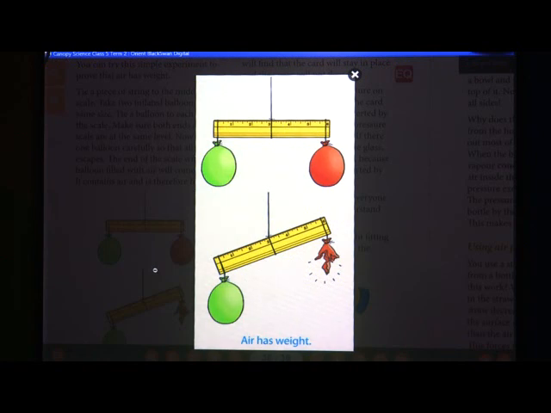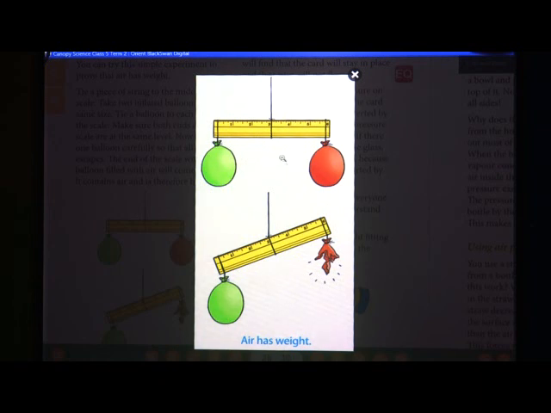For that you have to tie a piece of string to the middle of a scale like this. Tie a string to the middle of a scale and take two inflated balloons of the same size. Tie a balloon to each end of the scale and make sure that both ends of the scale are at the same level.